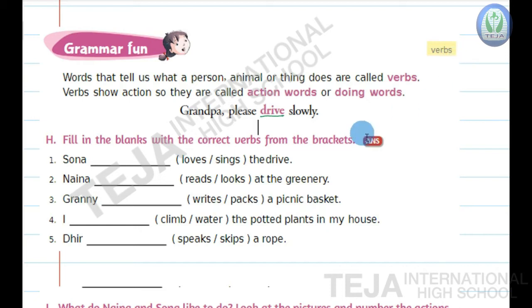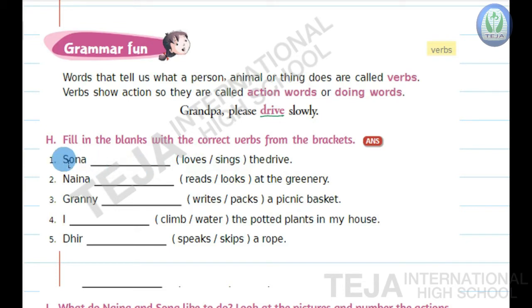Okay. Now here, Bit H, children. Fill in the blanks with the correct verbs from the brackets. So here the fill in the blanks are there and the options are given in the bracket. You have to choose the correct option and write in the blank here.